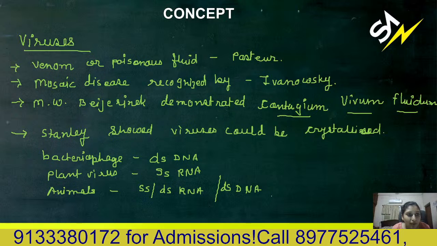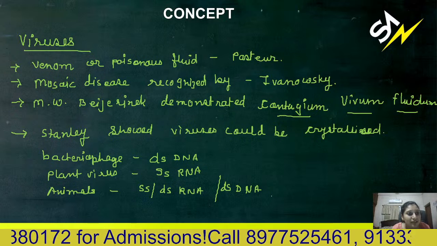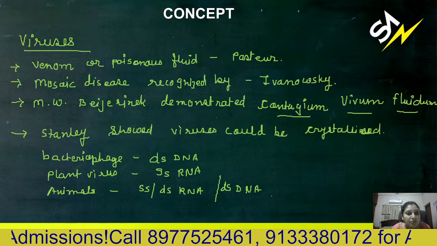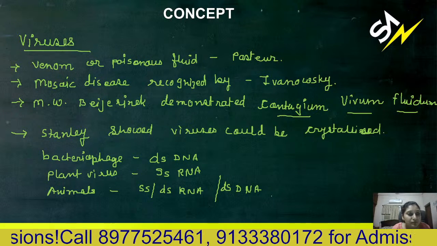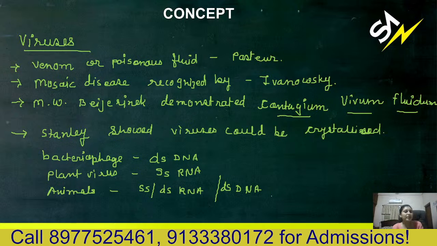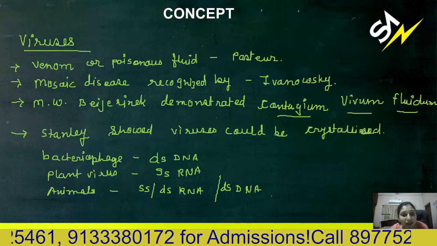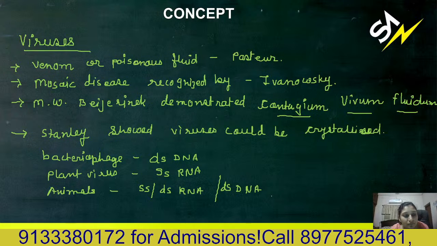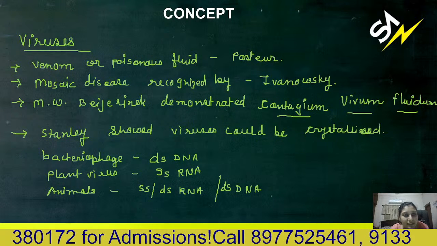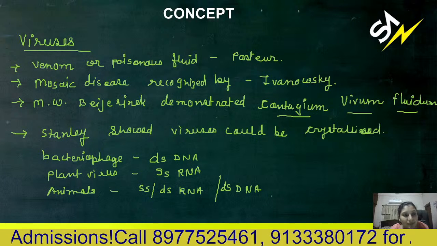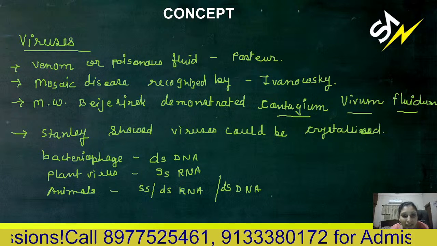So that's why the name virus comes from the meaning venom or a poisonous fluid. The name virus was coined by Pasteur. Then mosaic disease was recognized by Ivanovsky. In tobacco mosaic disease, it was recognized that the causative agent is something else, smaller than the bacteria.